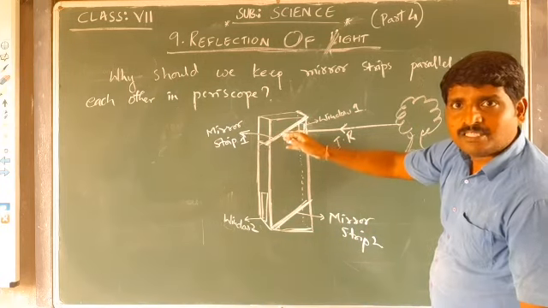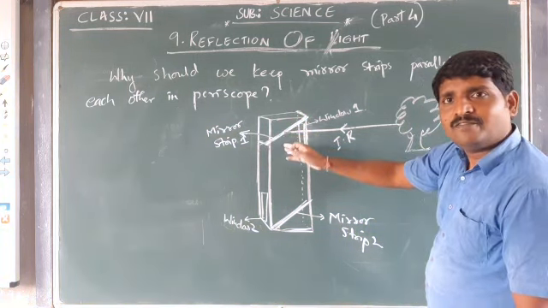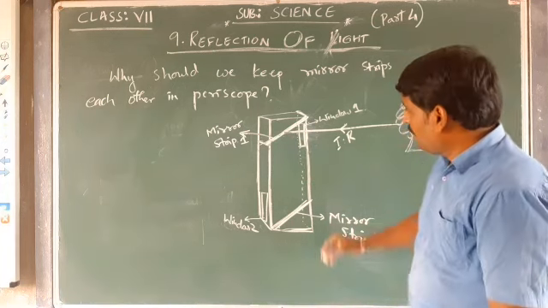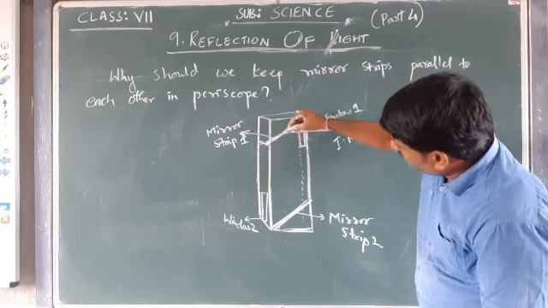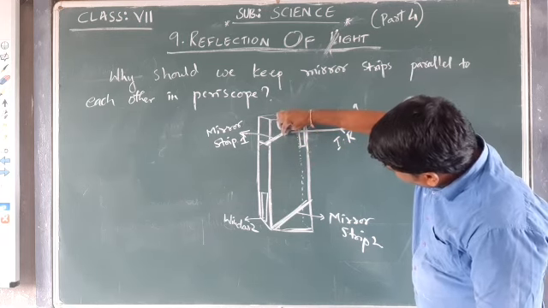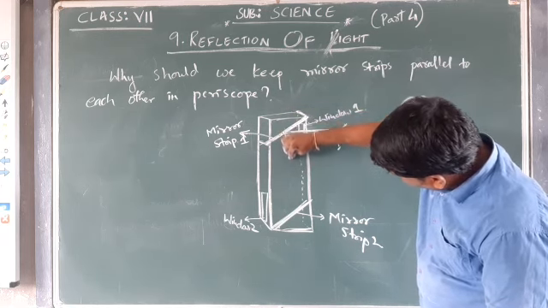After hitting the mirror strip 1, it gets reflected due to the law of reflection, the principle of reflection. This is the reflected ray.